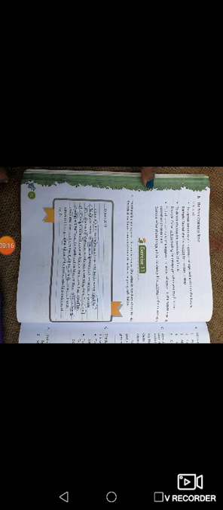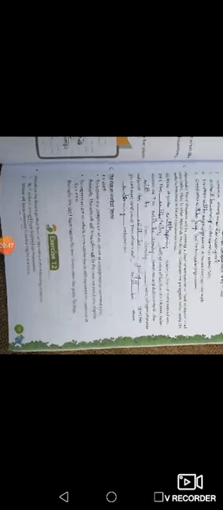Next is the future continuous tense. So it is used to express continuity of a supposed या expected action in the future, या to denote the possibility continuity of habit, या to indicate continuity of supposed या expected action in the future when the second action takes place. As like when the bell rings, all the children will be running to their classroom.